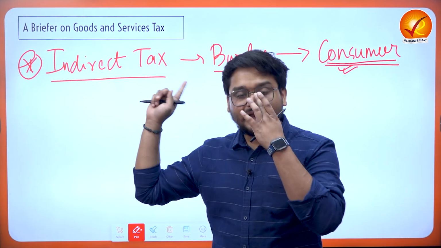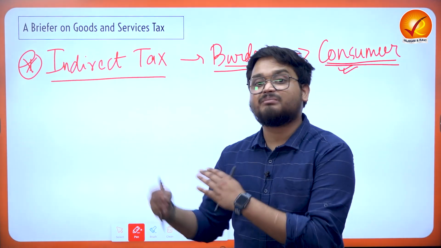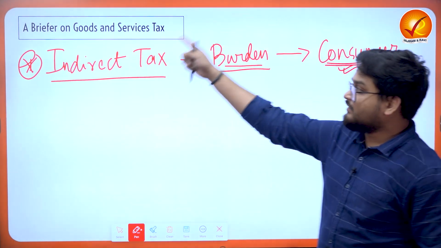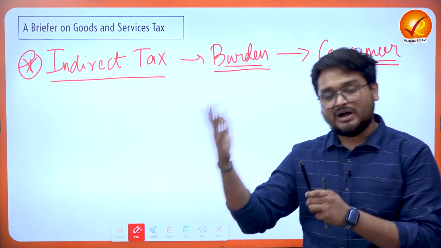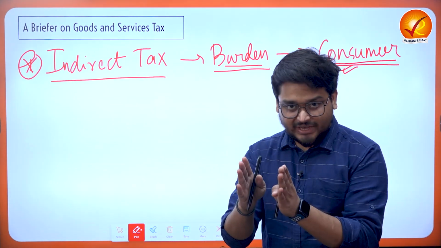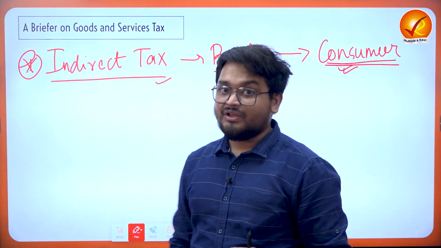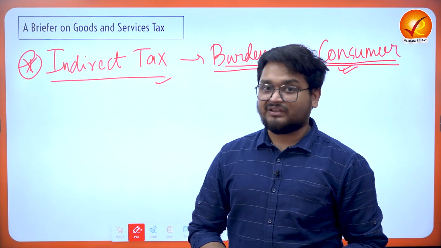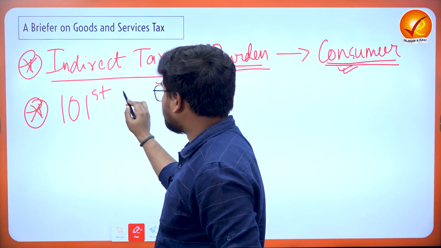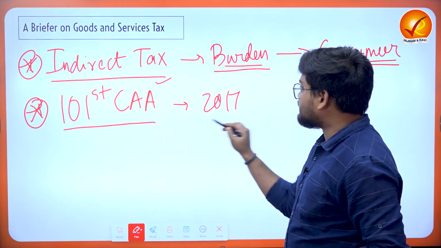Now it is very different from the direct taxes, such as income tax and corporation tax, because we cannot actually transfer the burden of our income or corporate tax onto the final consumers. But here, the manufacturer of this pen, smartphones, tablets, or books can actually transfer the burden of the taxes finally to the consumers. So we have to understand GST is the Goods and Services Tax, which is an indirect tax. In India, GST was introduced by the 101st Constitutional Amendment Act, and it was formally introduced in 2017.